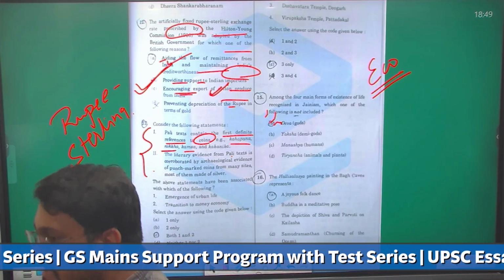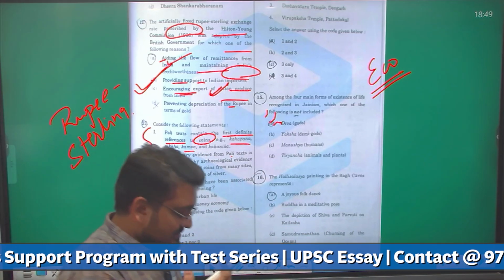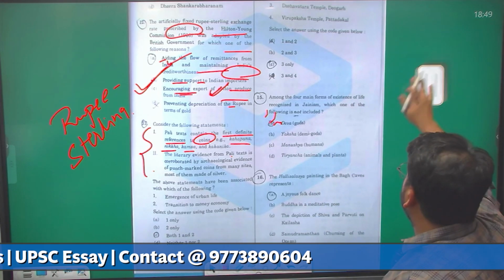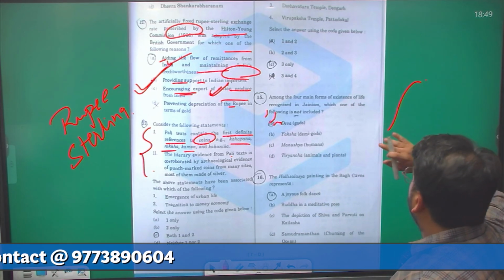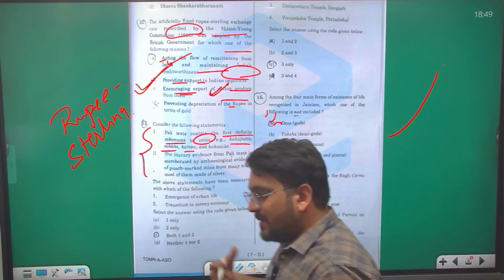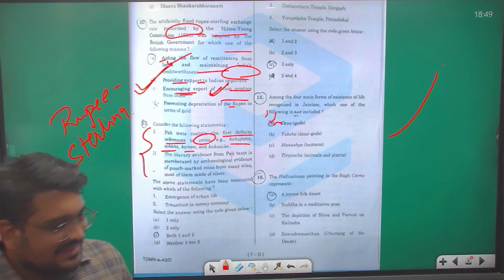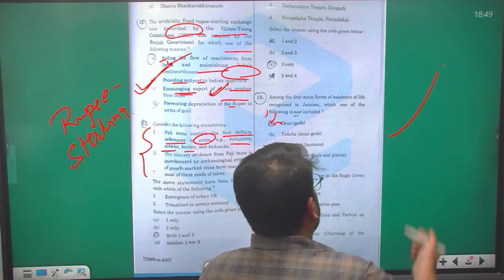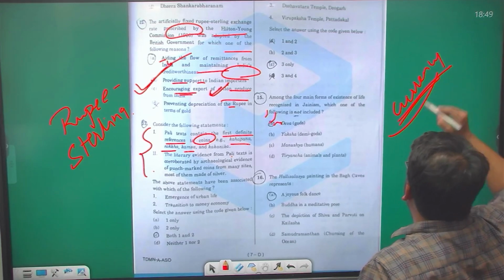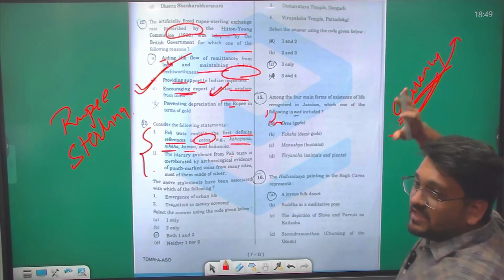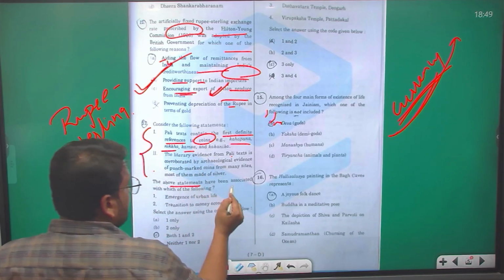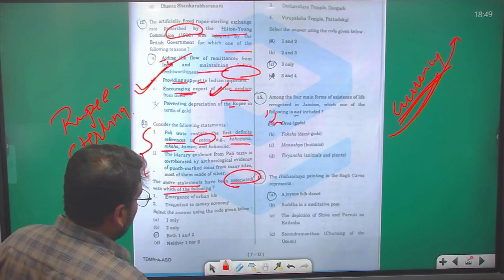Now, if we see the development of the coins or development of currency, it happens in a civilized society in a cyclical manner, or when there is an evolution of a civilization. Initially, there would be a barter system, right? Then there would be some mode of exchange. Then come your currency, right? And this shows the development of the society or the evolution of the society. Now let us see the above statement have been associated with which of the following?